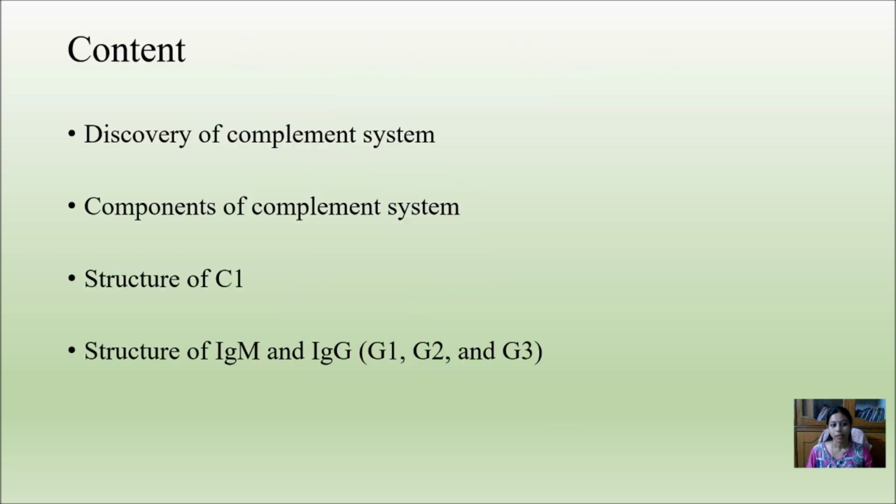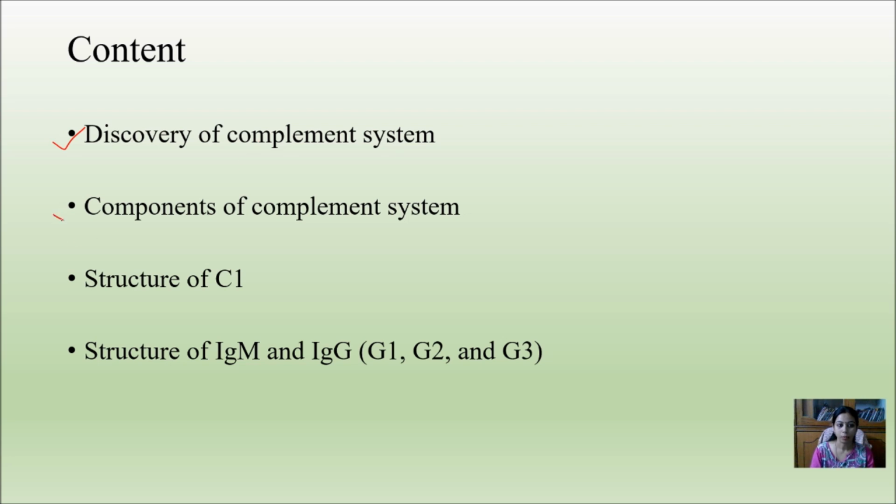In this section I will be discussing four parts of the complement system. First is how the complement system came into existence. It means how we came to know that there is a system known as the complement system. So we will be discussing the discovery of the complement system.